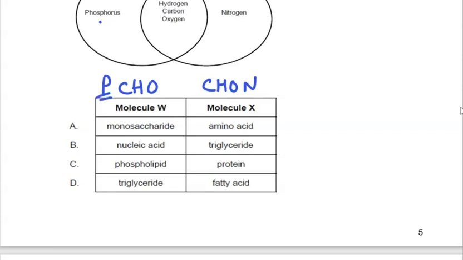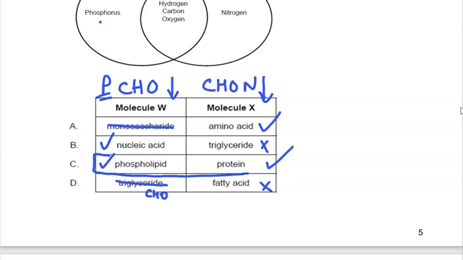This doesn't occur in monosaccharides, so that doesn't work. I'm going to go down this column first. Nucleic acids is a possibility, as are phospholipids, but triglycerides are just carbon, hydrogen and oxygen, so that doesn't work. Let's come across to the right-hand column. Amino acids are a possibility. Triglycerides are not. Protein is a possibility. Fatty acids are not, and therefore horizontally we can see that option C is our selection for this question.